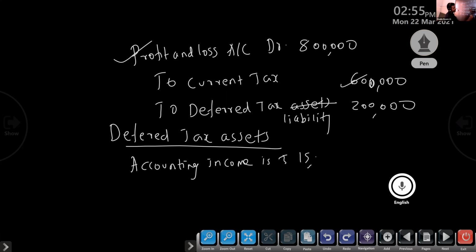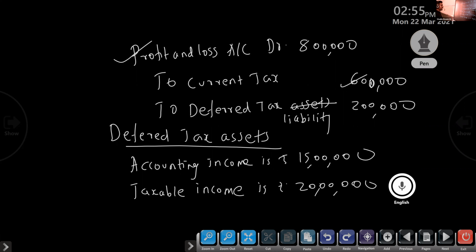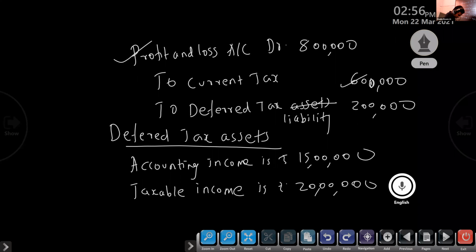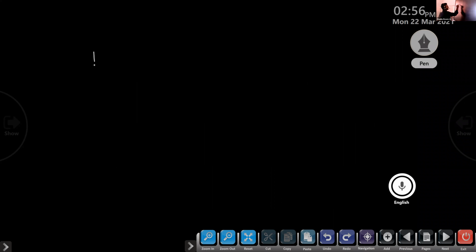taxable income is rupees 20 lakh. So in this case, taxable income is more than the accounting income. Already we created, that is more. So it is which one? Deferred tax assets. We will show how to calculate. So first one, tax on accounting income.